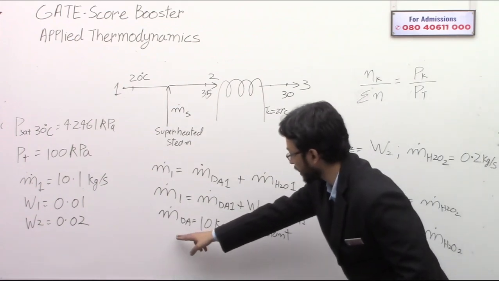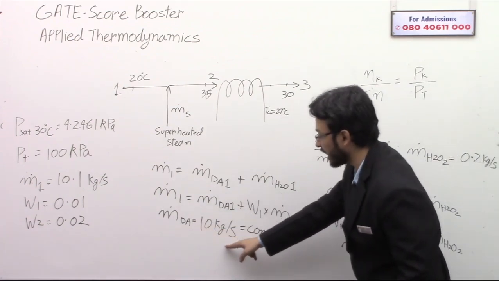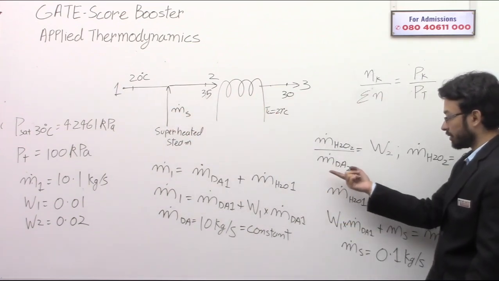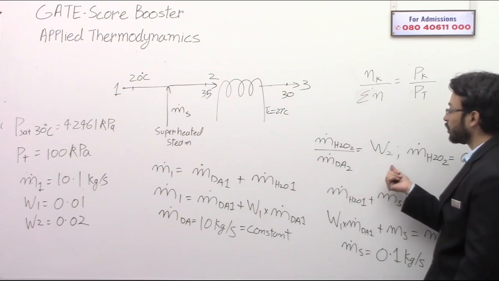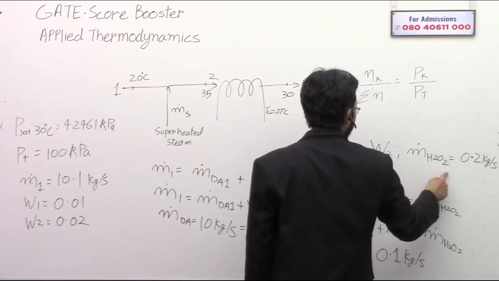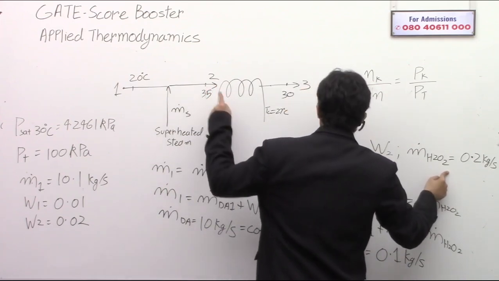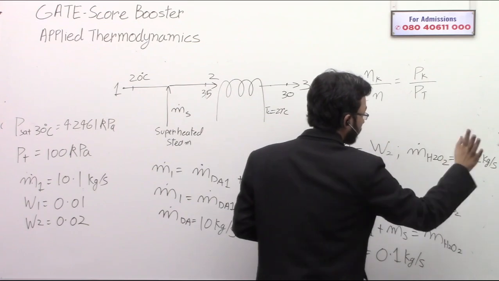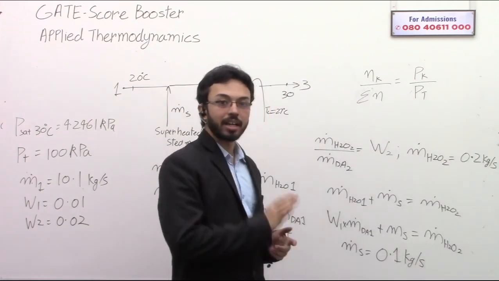That is going to stay the same, constant throughout the process. So MdA is known. W2 is known. So we can get the mass flow rate of humidity at point 2. So this is known. Correct up to this part?